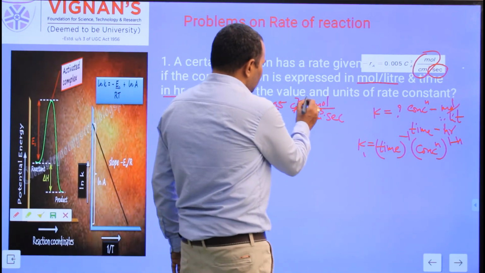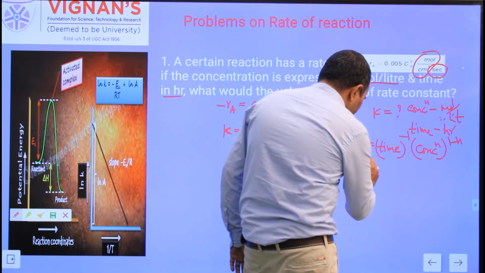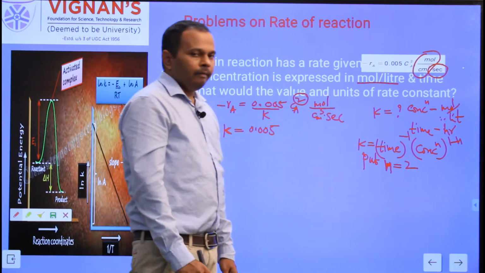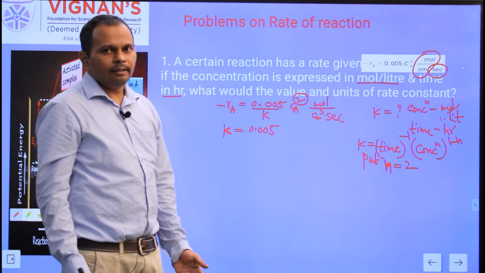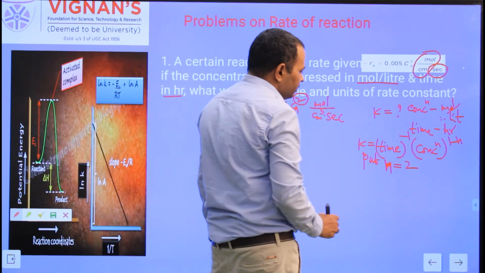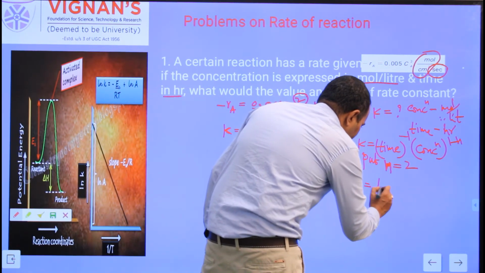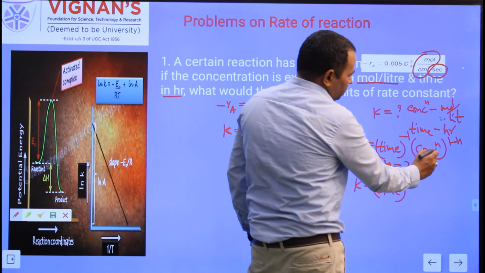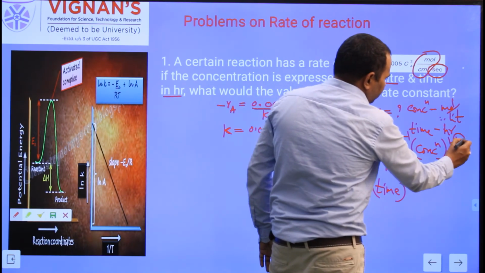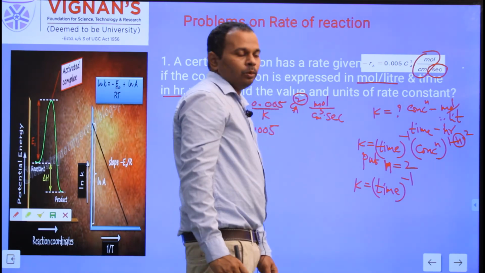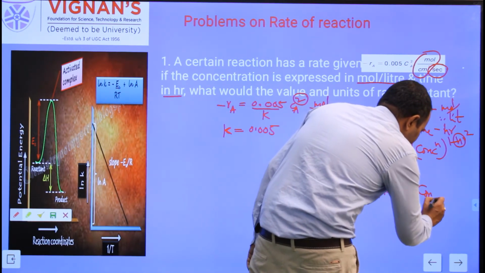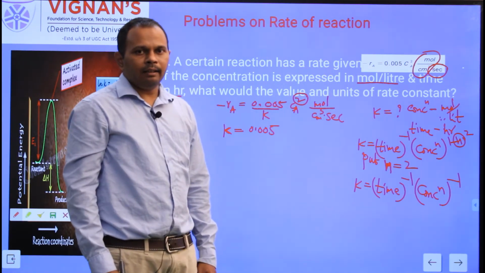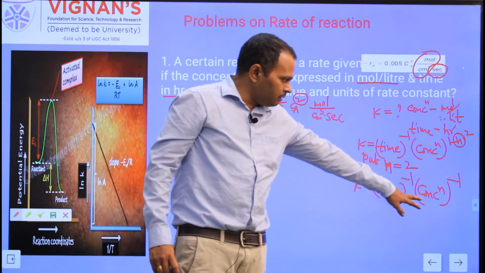What is the order of the reaction now? 2. Now put n equal to 2. Since the order is 2, the units of K are time inverse, and in place of n in concentration to the power of 1 minus n, write 2. So 1 minus 2 is minus 1, so concentration to the power of minus 1. So the units of the rate constant for second order are time inverse, concentration inverse.